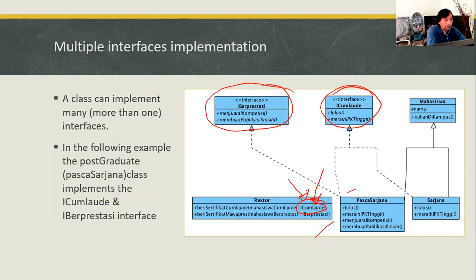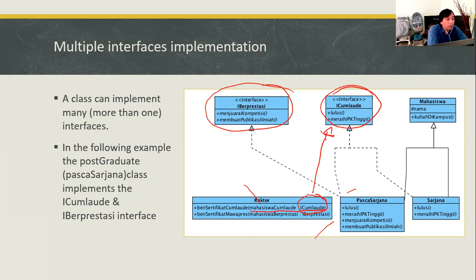Let me give you a clear example. Please recognize this parameter: the parameter for giving a Joomla certificate is an object of mahasiswa Joomla referencing the iJoomla interface.